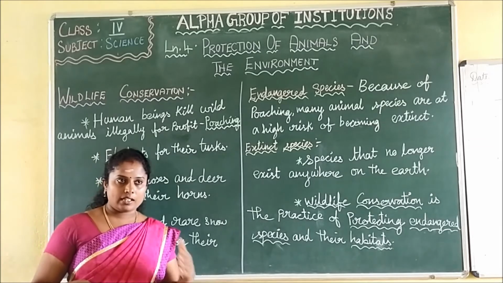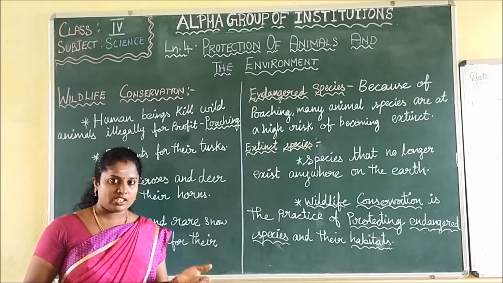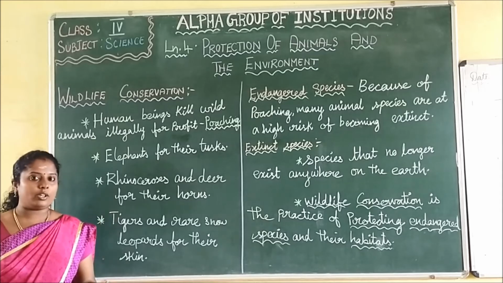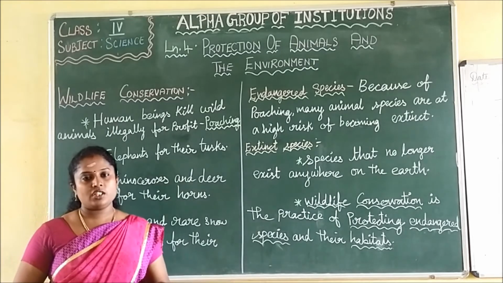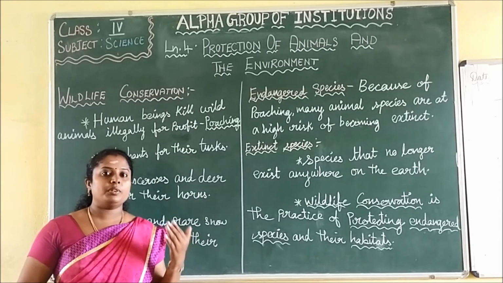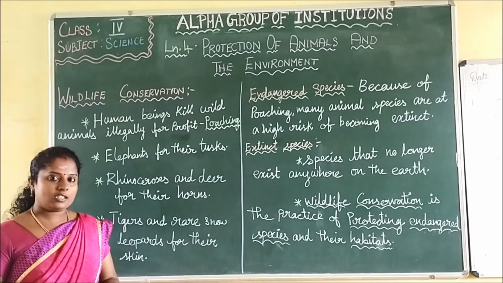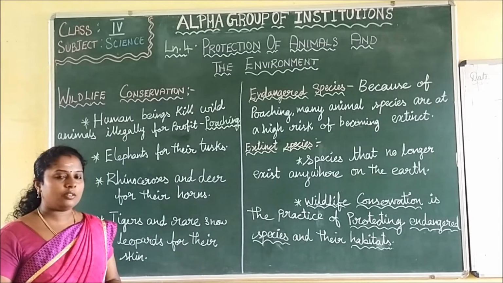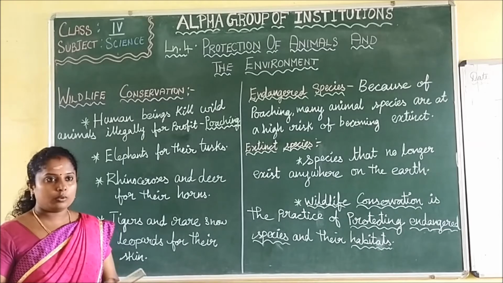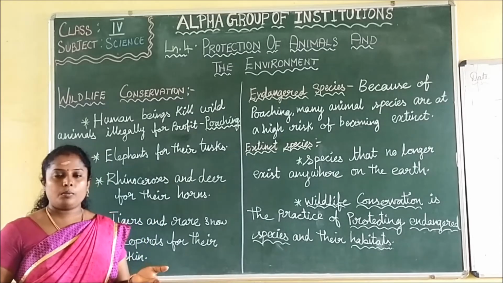First we started with deforestation, how we are destroying the forest, and reforestation, how we can grow or develop the forest. About that we have discussed. Then conservation, and the steps we can take to improve the forest and the environment.